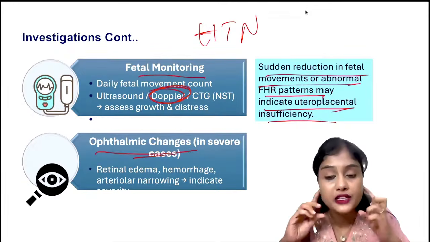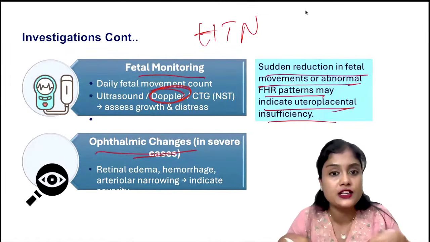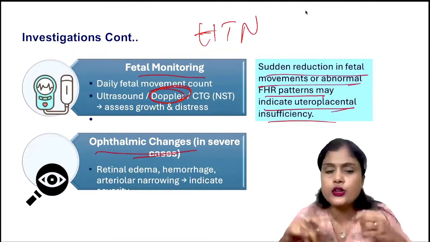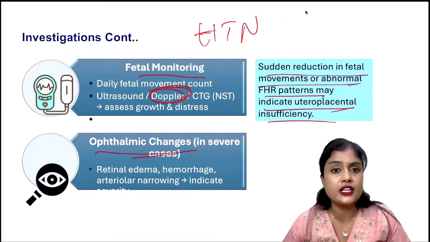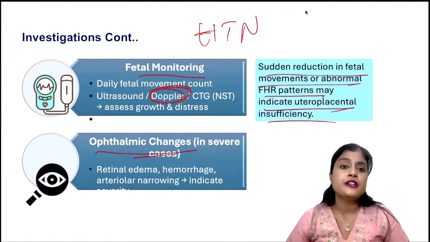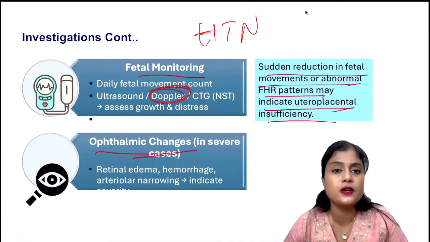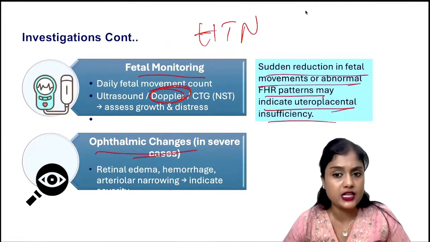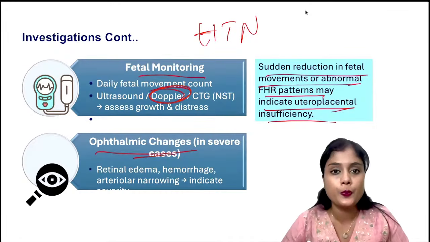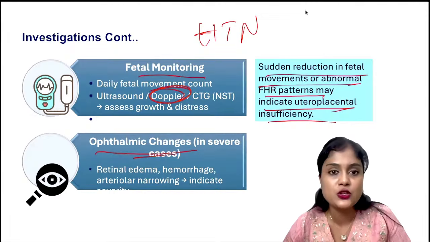You will check the fetal heart. First, you should check with your stethoscope whether the fetal heart rate is there. First, you know whether the heart rate is there. If not, then you will do further investigation, isn't it? So let us say in the exam they've given you, you have checked her heartbeat with your stethoscope or handheld Doppler, and it is 140 beats per minute. The heartbeat is normal. She has decreased fetal movements. What do you do now? First step is over. What is the next step?